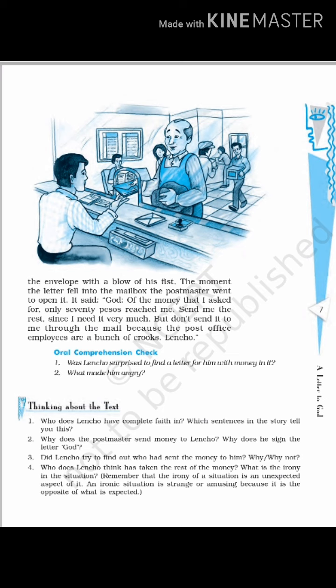The person, the farmer Lencho, has immense faith in God, whom he had never seen as a person. Yet, he could not have faith in his fellow human beings, whom he used to meet very often. This means that Lencho had enormous faith in something that he had not seen, yet very little faith in people whom he had seen. Also, the postmaster and his honest efforts to keep Lencho's faith in God turn out to be an outcome where Lencho loses faith in the post office employees themselves.